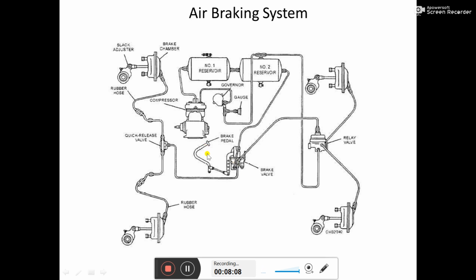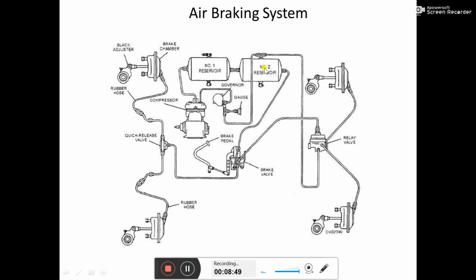Okay, so this is the foot valve which is connected to one of the reservoirs. And after that, this is the line going into the foot valve, and these are the two lines going out from the foot valve to the rear axle and the front axle. Now you can observe here, to the rear axle there are two lines going. One line is direct from the reservoir and another line is going from the foot valve. And it is not going to a junction like a quick release valve; here there is a relay valve. So why do we have a relay valve at the rear and not at the front?